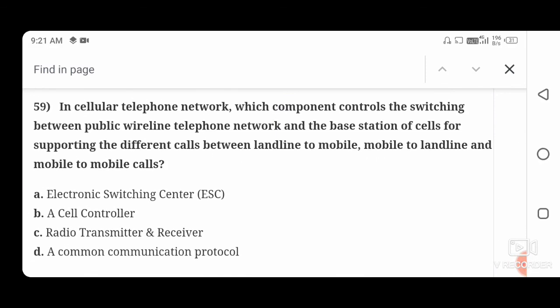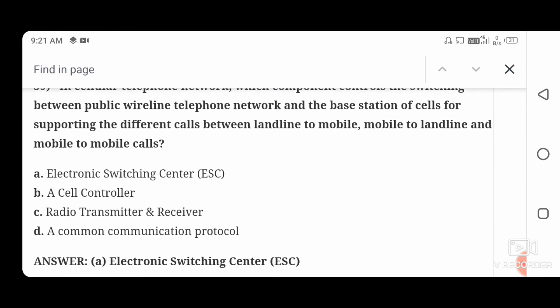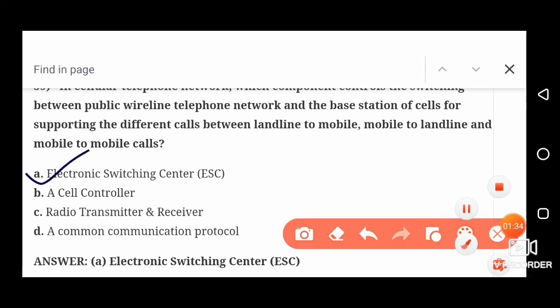Next question. In a cellular telephone network, which component controls the switching between the public wireless telephone network and the base station of cell for supporting the different calls: landline to mobile, mobile to landline and mobile to mobile calls? So the right answer is electronic switching center, ESC. So option number A is the correct.